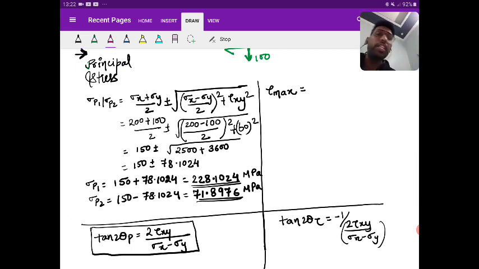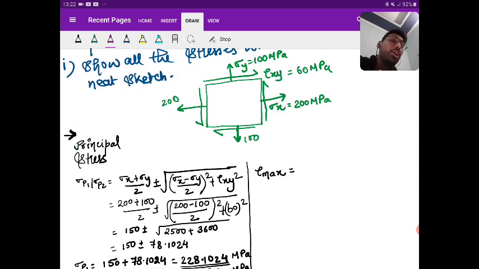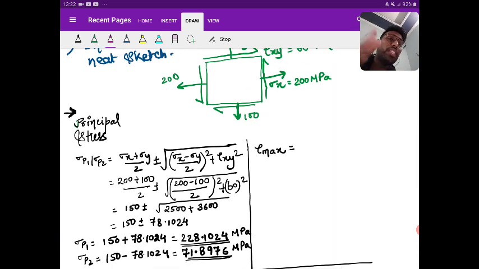Okay, see next, tau max. Now tell me one thing, you know sigma x, sigma y, tau xy, yes or no? If you know sigma x, sigma y, tau xy, then you can find only sigma p1, p2, yes or no? Come on, comment. You can find only sigma p1, p2, yes or no?